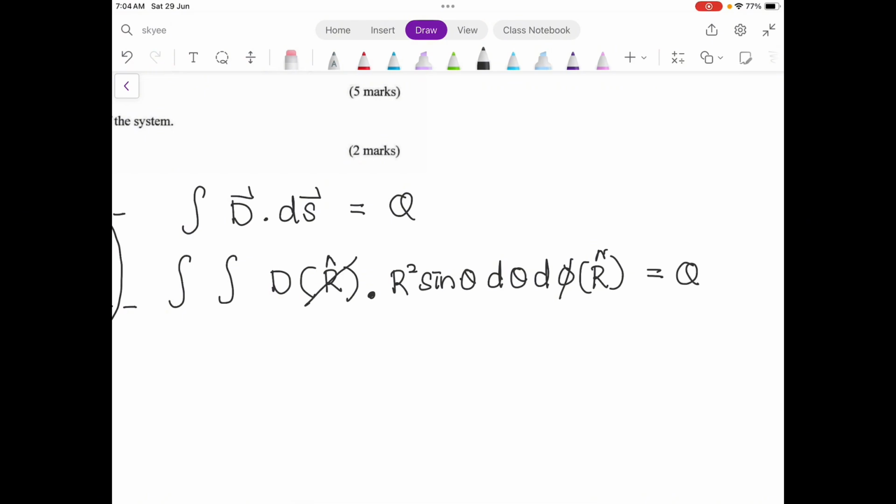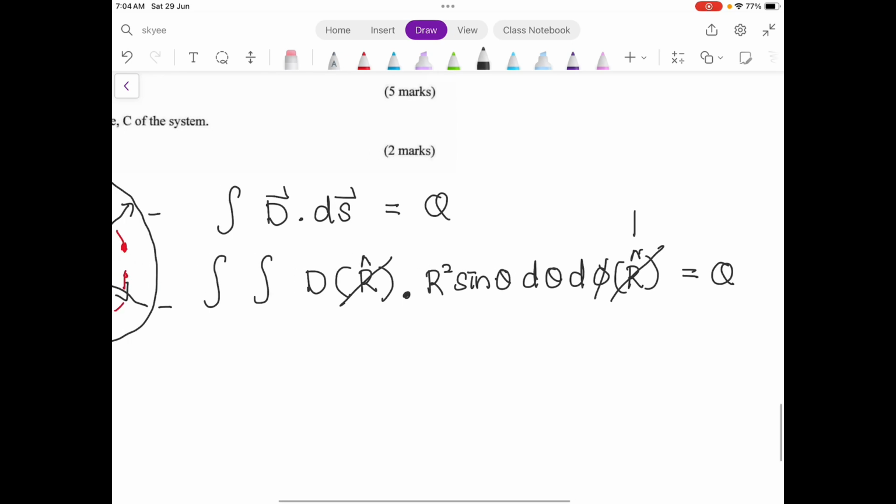The r and r dot product gives 1. We define the interval of theta: theta from 0 to pi, phi from 0 to 2 pi. As a result, we get D r squared, a constant, times 2 and 2 pi.